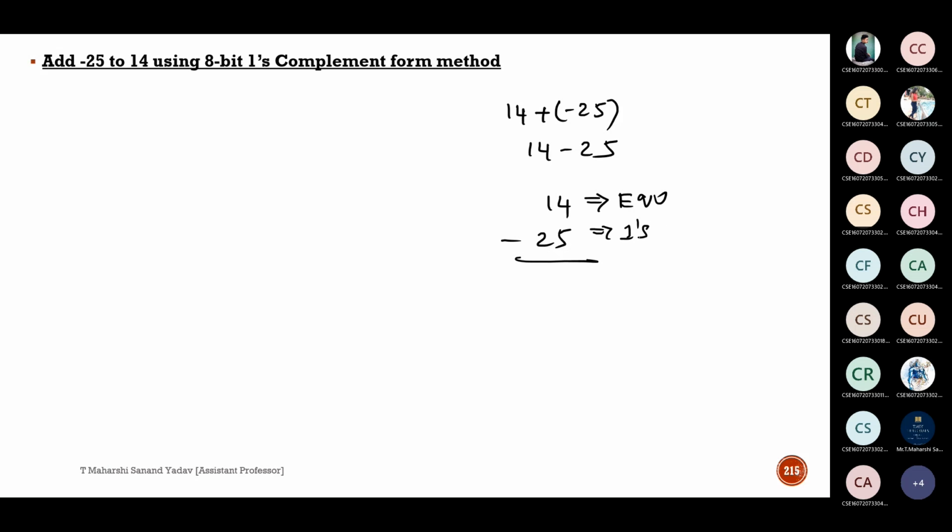Write the 1's complement of this, add it, and tell me the result. If any extra carry is generated, add it to the least significant bit. Then check the MSB. If the MSB is 0, our result is correct. If the MSB is 1, our result is wrong, meaning it is in negative format. So for that you have to take the 1's complement of the result. Please try to solve and tell me the answer.